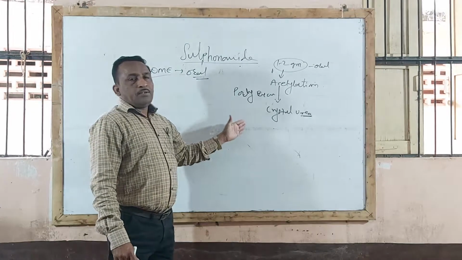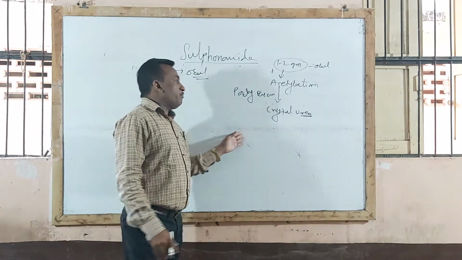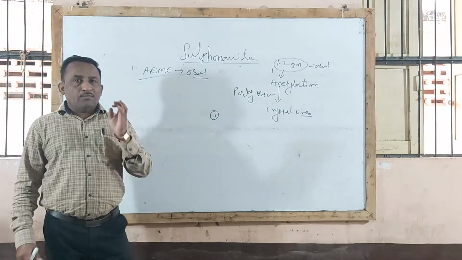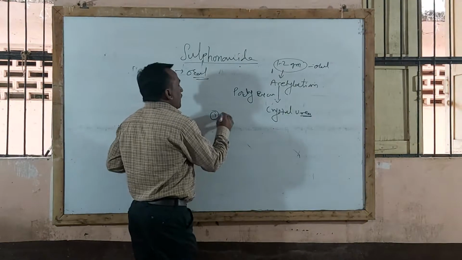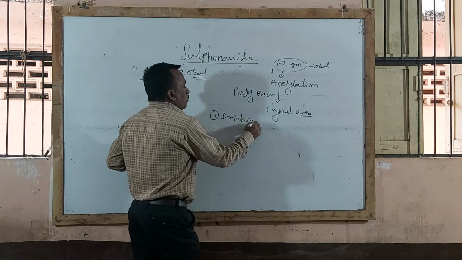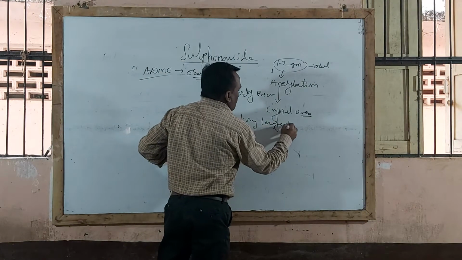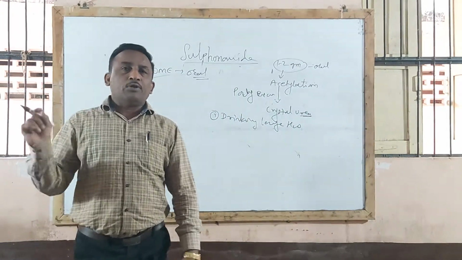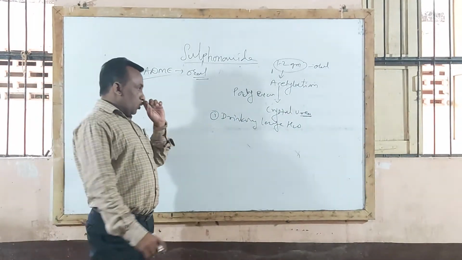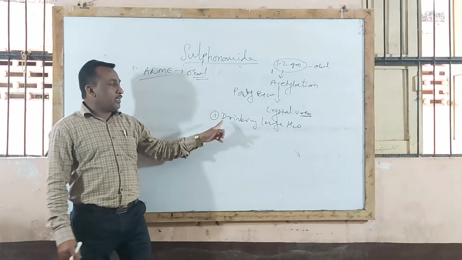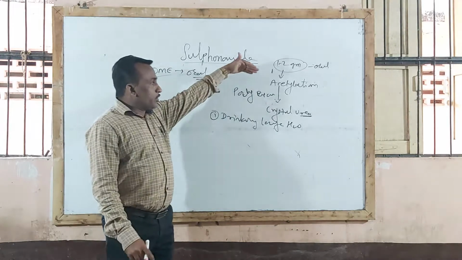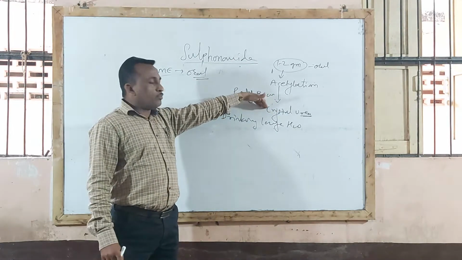And to avoid this, how to minimize this crystalluria? What is the treatment? The first advice always given to the patient along with sulfonamide is drinking a large amount of water. Sometimes they ask what advices are given in sulfonamide therapy. The first advice is drinking a large amount of water, जेवढं पाणी जास्त झालं, that reduces chances of formation of crystalluria.